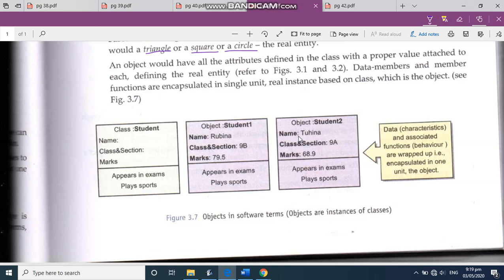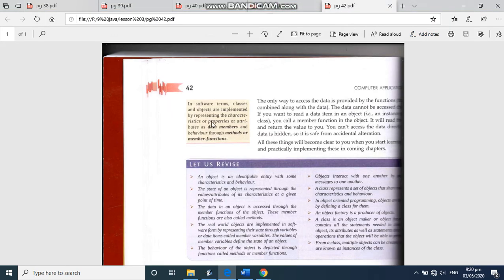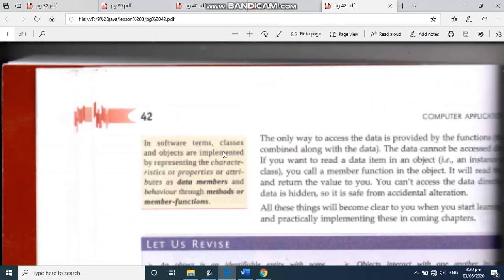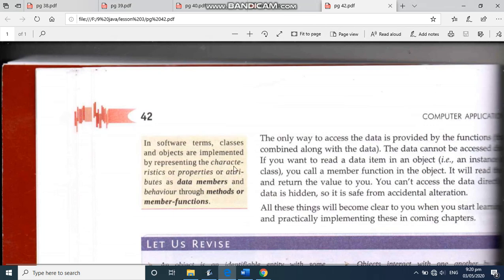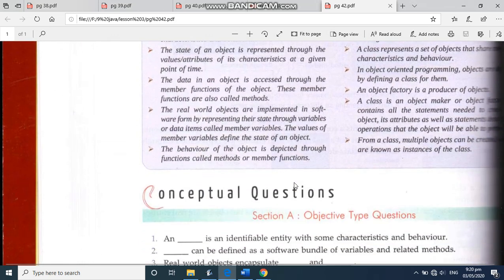Create another object, which will have the three attributes. Tohina, 9th, A, 68.9, appears in the exams and plays sport. Likewise, you can create another 10 objects which will have all the three features and these behaviors. So data and associated functions are wrapped into one object that is known as student 2, or student 1. In software terms, mark this, that attributes are shown by data members, and behavior is shown by methods.